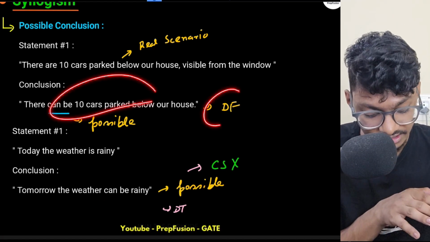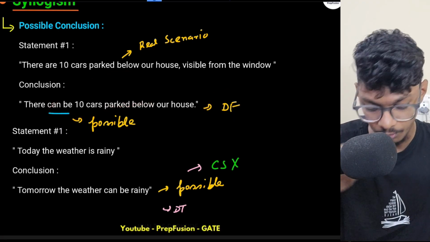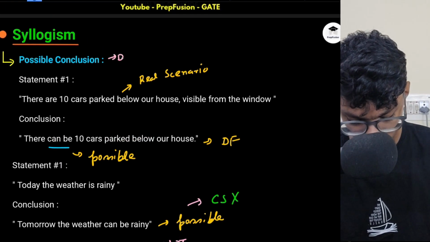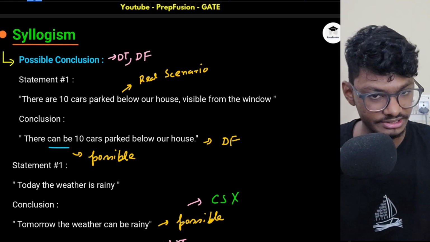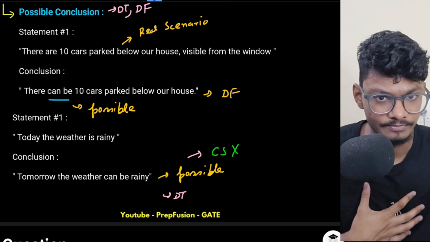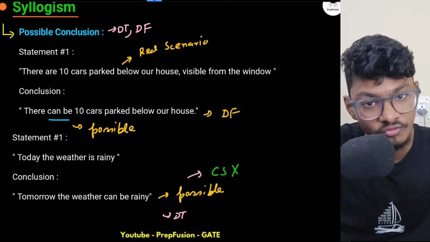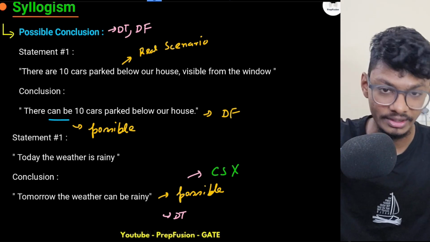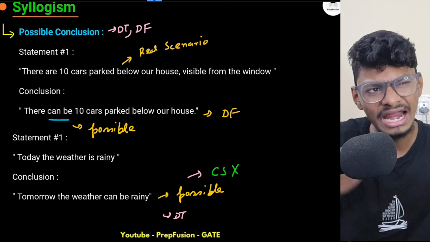But here, why did I say definitely false? Your possible conclusions can be either definitely true or definitely false. Don't worry, we will go through the examples and you will understand. Why have I said this is definitely false? Because it has already been proven that there are 10 cars parked. So you cannot say to my face that there can be 10 cars parked.